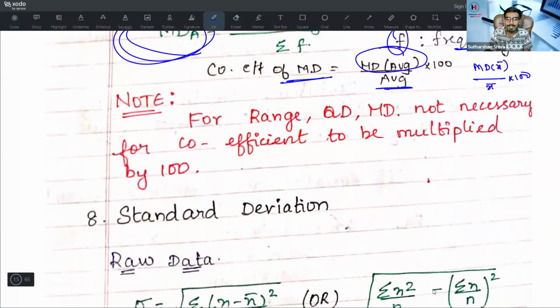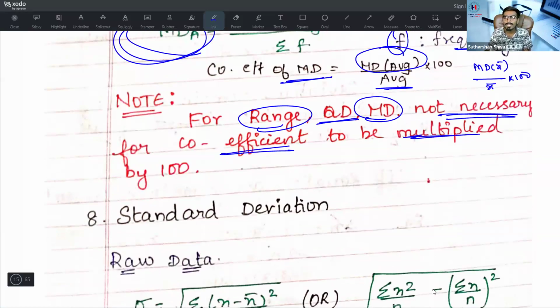Then note, for range, quartile deviation and mean deviation, it is not necessary that the coefficient be multiplied by 100. Multiplication by 100 depends on the answer; you will take a call whether you need to multiply by 100. If the answer is like 4.5, you will not multiply by 100. Suppose the answer is 0.45, then multiply by 100.